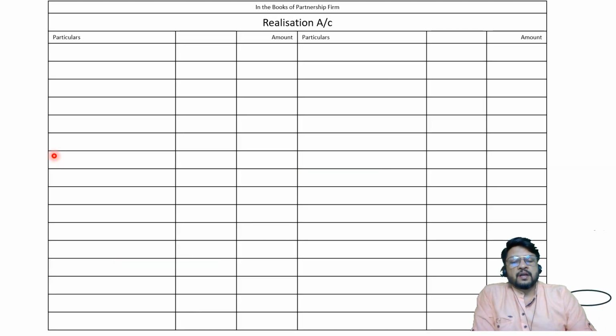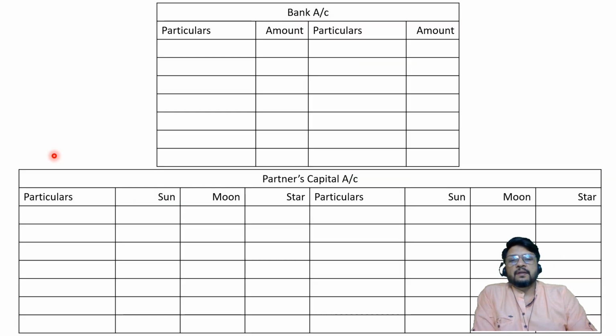First one, realization account, 18 lines. Second one, bank account, 8 lines. And third one, partners capital account, 8 lines, in which remember there are going to be 3 columns, sun, moon and star. Okay, so these are the accounts to be drawn. Please draw the accounts, pause the video, and afterwards resume the video to start solving with me.